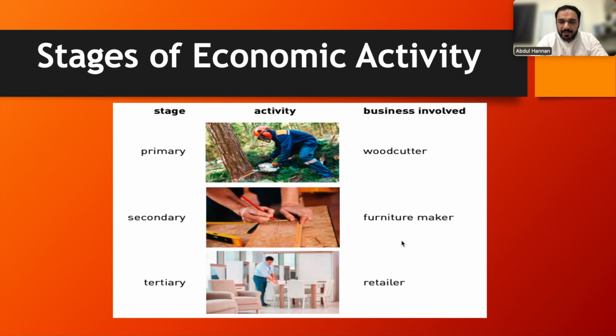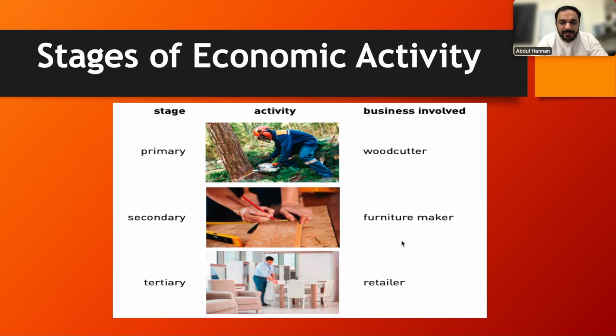He is a woodcutter cutting wood in the forest. Second is the secondary sector, where a furniture maker is making furniture. The point to be noted here is that the tree which the woodcutter cut in the forest is now with the furniture maker for converting it into a chair, table or other furniture.